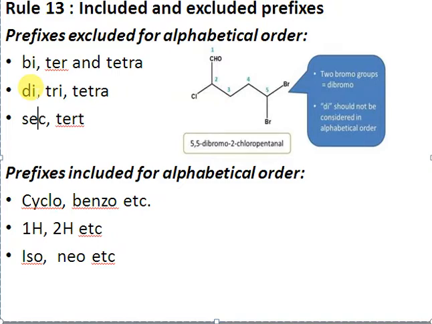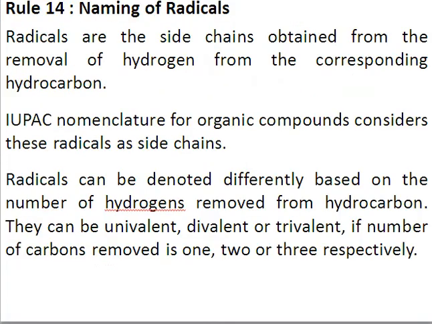So these are the prefixes which are included in alphabetic order and these are the prefixes that are excluded in alphabetic order, right? For example, we have 2 bromines here, so we'll say these are dibromo, but di should not be considered in alphabetic order because that's listed here in the excluded prefixes. Here is rule number 14, naming of the radical.